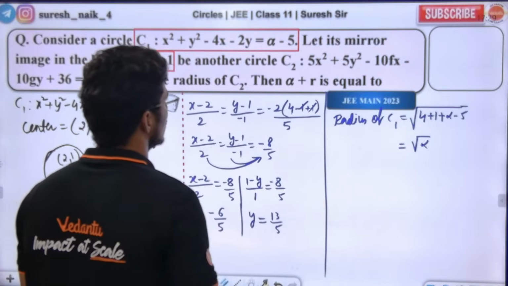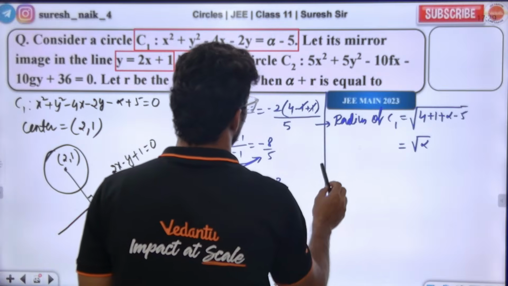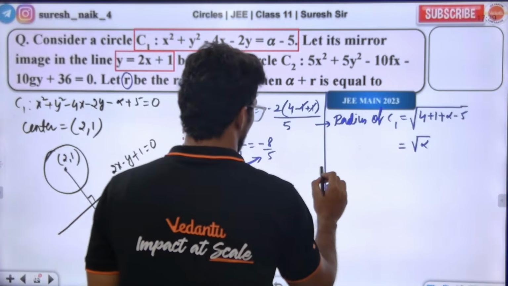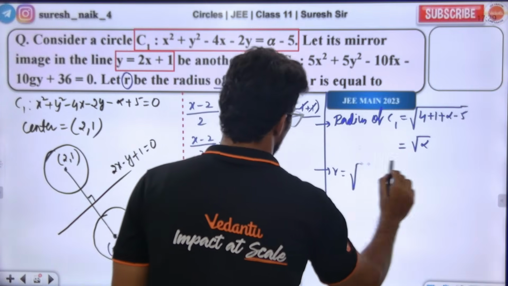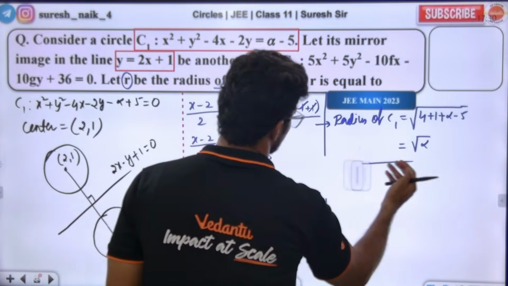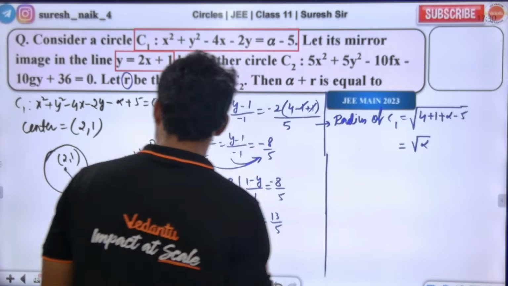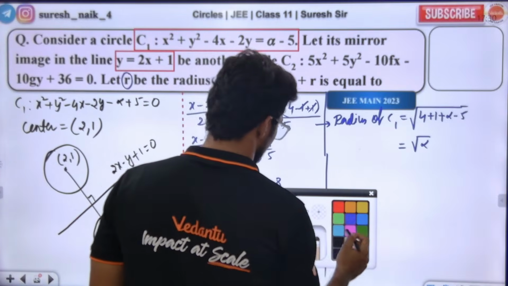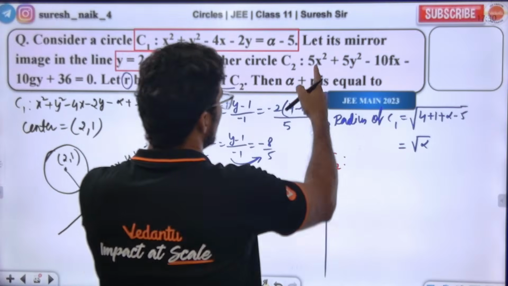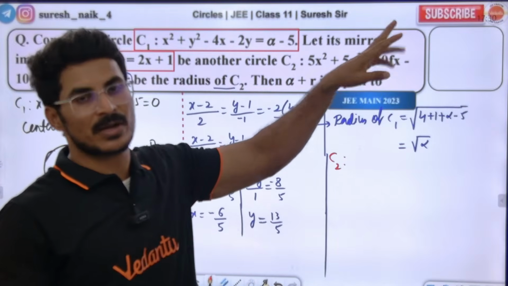What is the radius of the second circle? Let R be the radius of circle number 2. First we need to find the center, and for that we need to manipulate the second circle. We need to see the coefficient of x square and y square, which is 5 and 5.